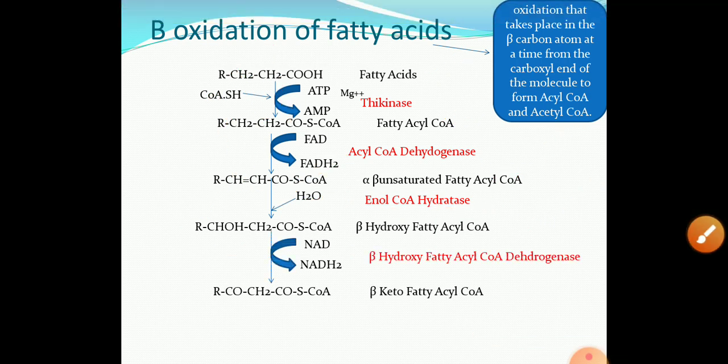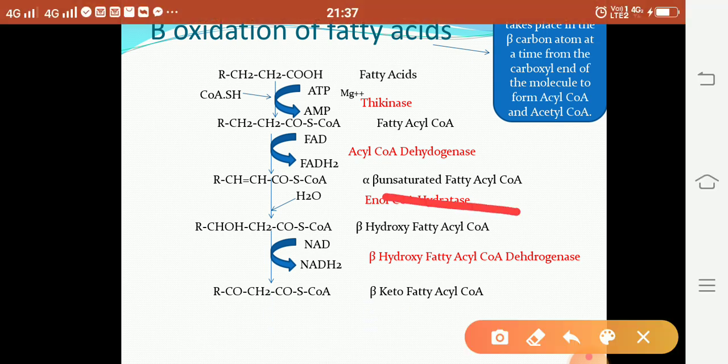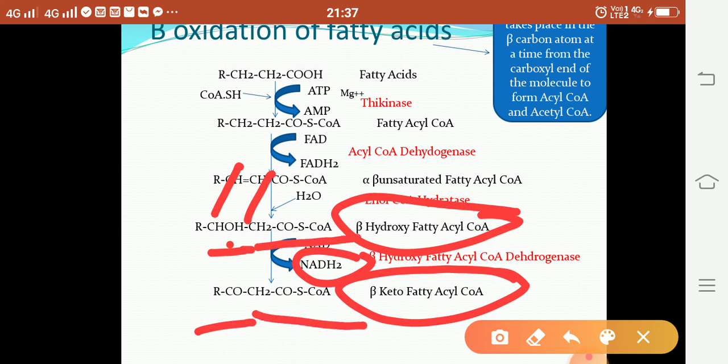Then the next step: beta hydroxy fatty acyl CoA undergoes dehydrogenation to form beta keto fatty acyl CoA. Hydrogen is removed, and these hydrogens go to NADH2. So there is formation of RCO, CH2, CO, SCoA. The rest is the same, only this H2 is removed. That is beta keto fatty acyl CoA, formed by the enzyme beta hydroxy fatty acyl CoA dehydrogenase.